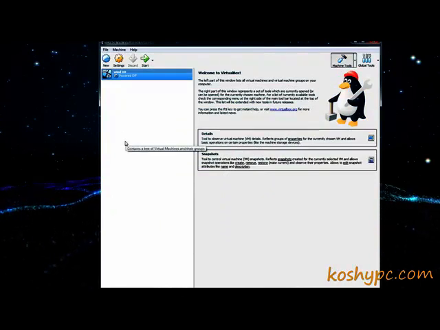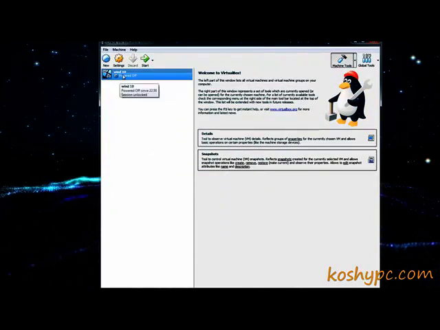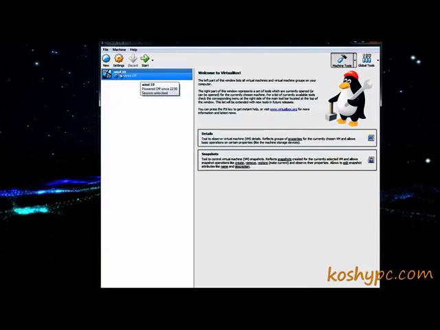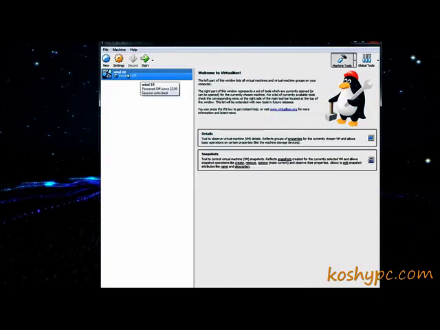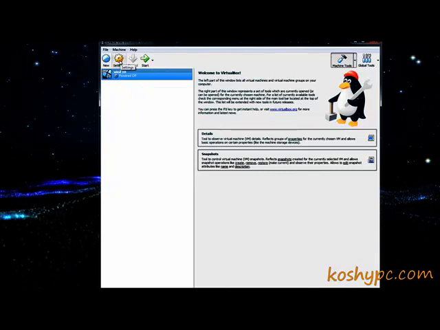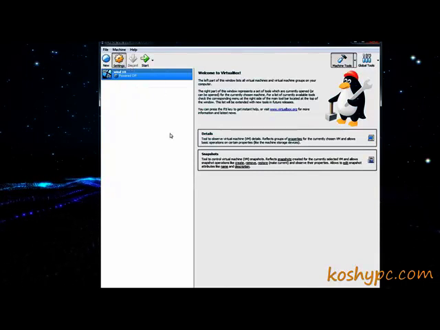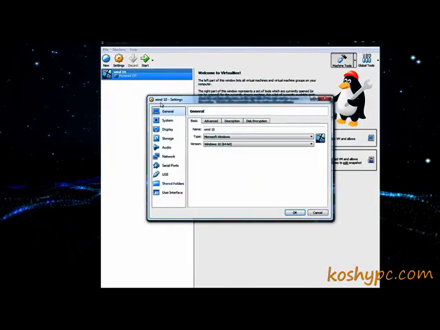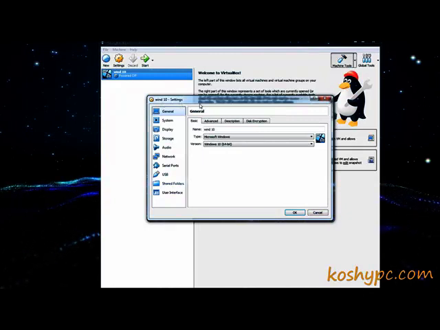Now as you can see here on the top, Windows 10 is created, but we still need to make some changes in the main settings for Windows 10. So if I click on Settings in this toolbar, the wizard for Win10 comes up.